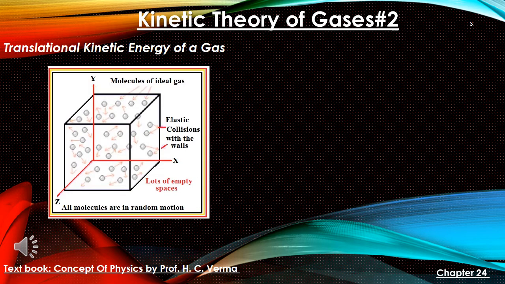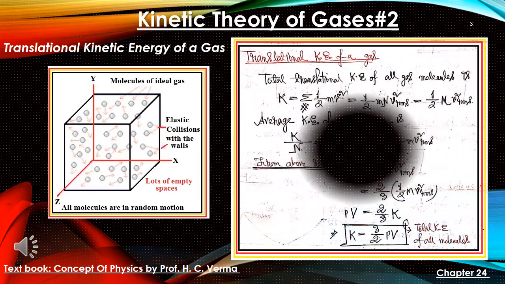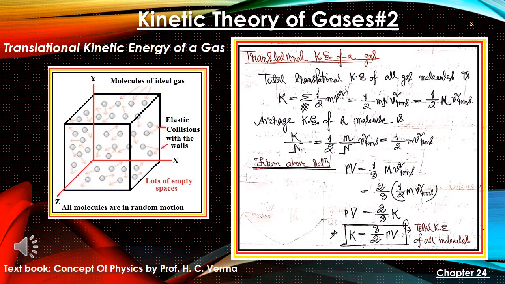Now if we look at the derivation of translational kinetic energy of a gas, it is written that the total translational kinetic energy means the translational kinetic energy of all the molecules. If there are 5 molecules, then the translational kinetic energy of 5 molecules. If there are 10 molecules, then that of 10 molecules. And if there are N number of molecules, the total kinetic energy K equals the summation over the kinetic energy of each molecule, half mv square, and whatever number of molecules is present, we have summed the whole thing, which gives us half small m capital N v square RMS. Why v square RMS?